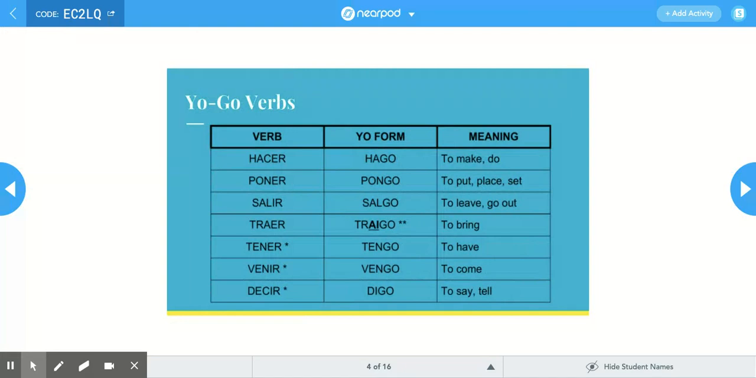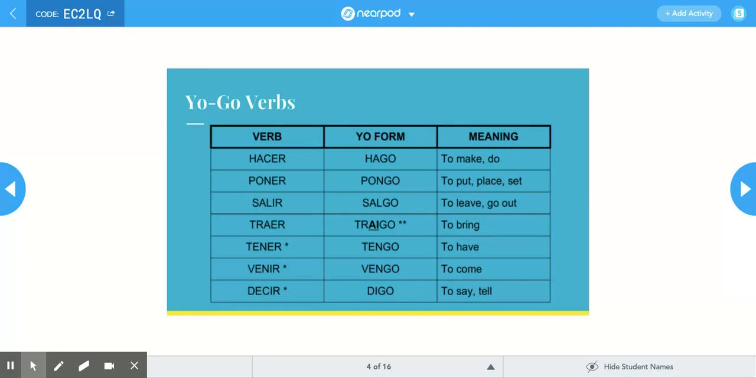Here is your yogo verbs chart. So pause this and fill this in. If you want a little quick tip, make sure you memorize this chart. Okay, the verbs on the left-hand side, you're going to have a test on this and have to fill this in on the test.